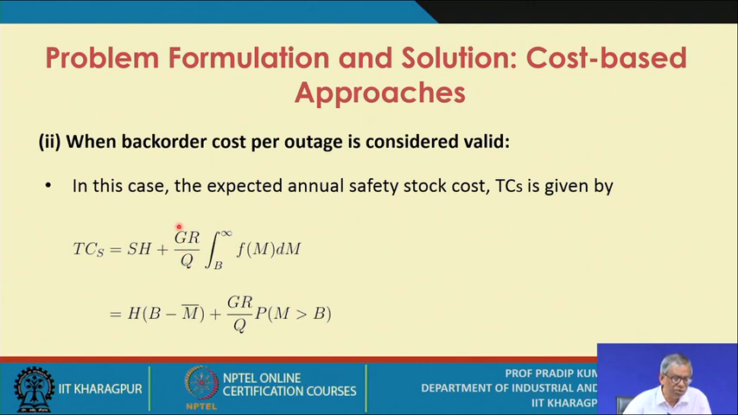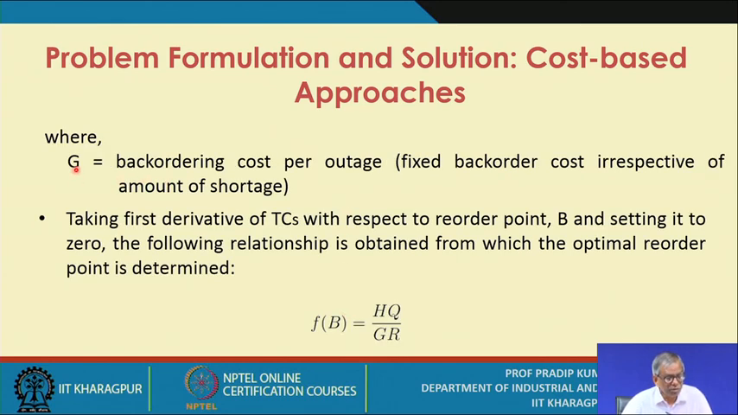Now what is the G here? Capital G is nothing but the back ordering cost per outage per unit, and this is basically the probability of going out of stock. Is it okay? So that means integration B to infinity f(m) dm. So this is the simplified expression.